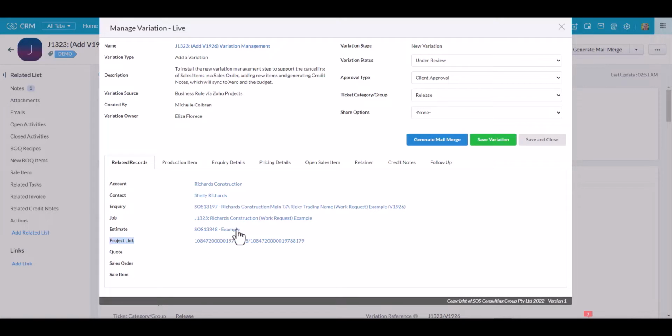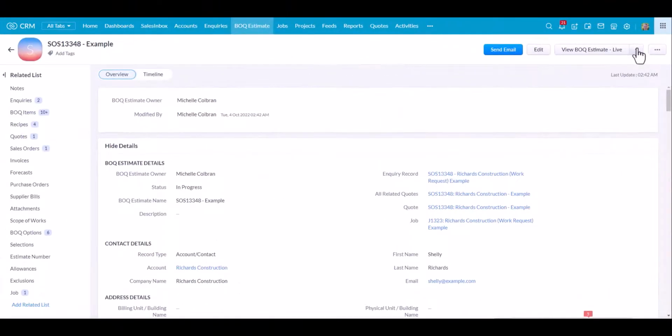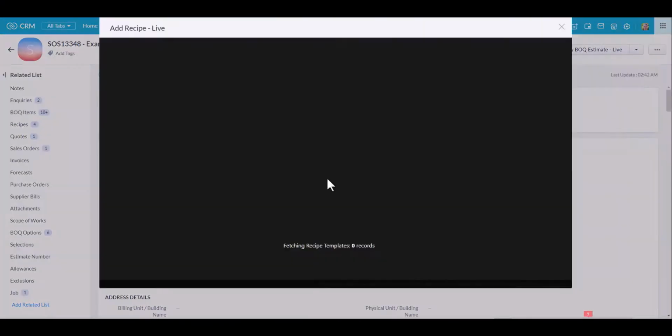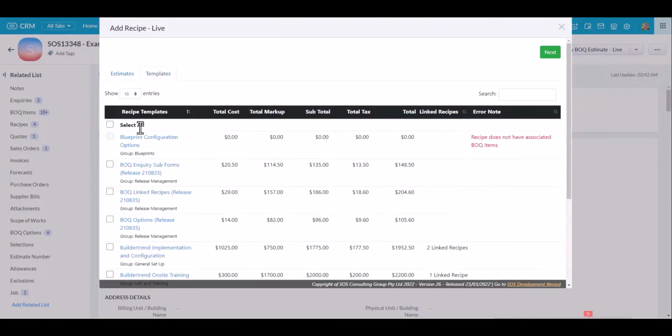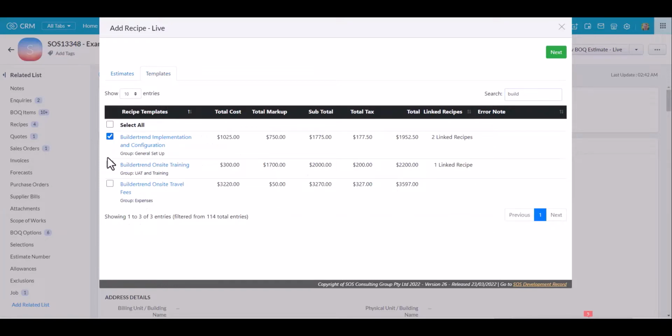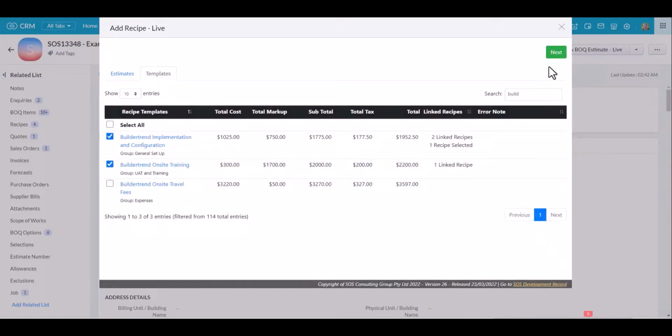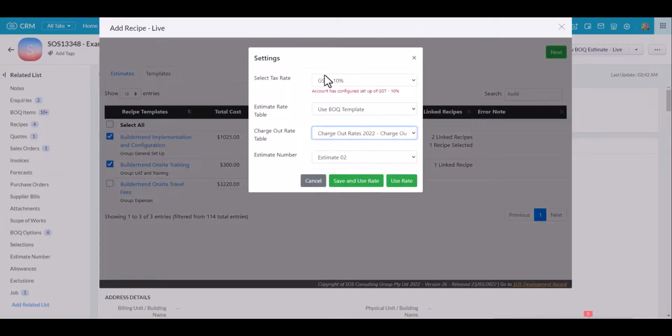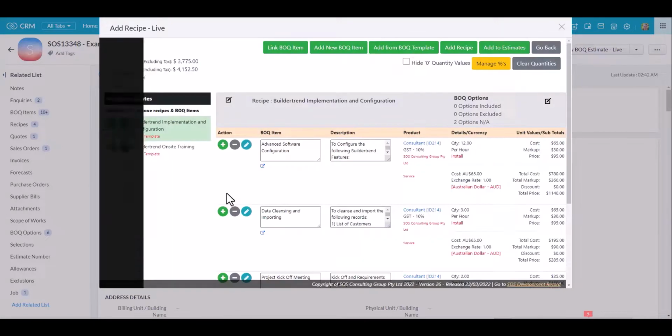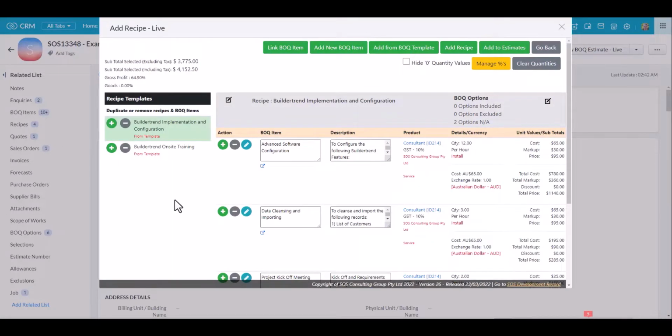But I'm going to click straight from here into my BOQ estimate and create the variation items that I want to add to this job. So using the Add Recipe widget, I'm going to now create a quote for the additional items. So I'm going to go to Templates, and I'm going to choose some Build a Train templates. There we go. I'll just pick one of those, click on Next, choose my rates. So there we go. I've now got 2 recipes related to this variation.